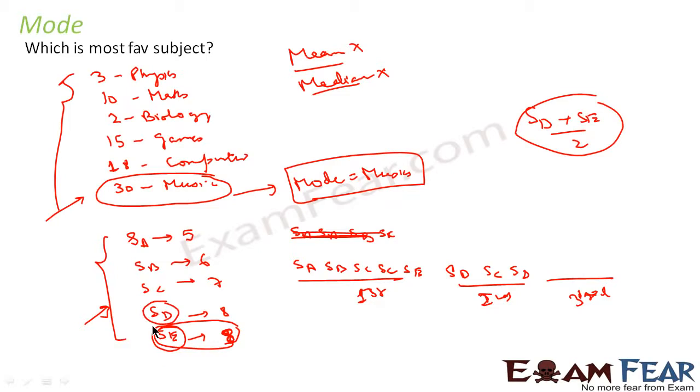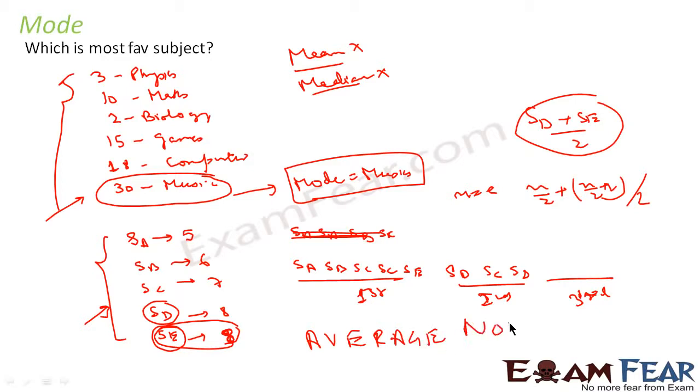Correct. In case of median, when n is even, we find n by 2 and n by 2 plus 1, and we add these two and divide by 2 to find the average for the median. But in case of mode, we don't find an average. So average mode is a no-no. Please remember, there is no term called average mode. So if there are 2 items which have the same maximum frequency, then we say the mode is this, comma, this. For example, in this case, both are 8, so we'll say the mode is student D and student E. Both are equally irregular. Correct?